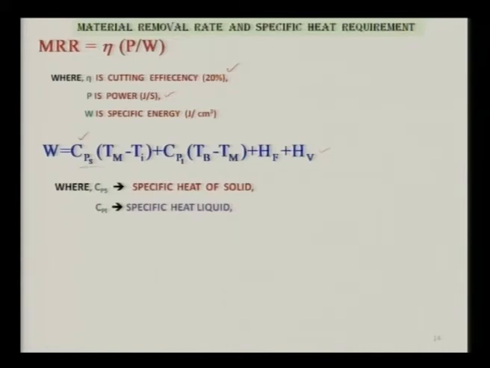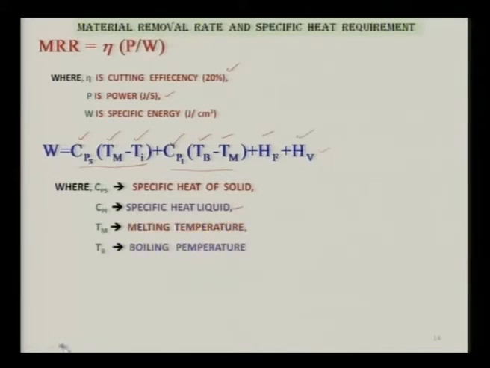What you are doing really is melting the solid up to the melting point, because Tm is the melting point, Ti is the initial temperature, or the room temperature or the vacuum chamber temperature. In the same way you have CPL, the specific heat of liquid, and Tv is the boiling point of the material, and Tm, as we know, is the melting point of the workpiece material. So that will give you the heat for the liquid, and then you need the latent heat of fusion and then the latent heat of vaporization.